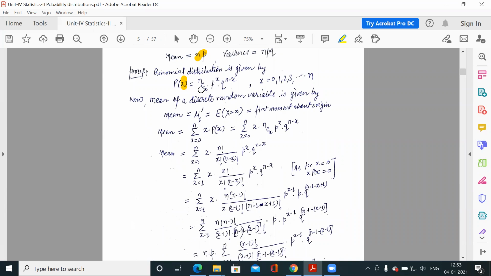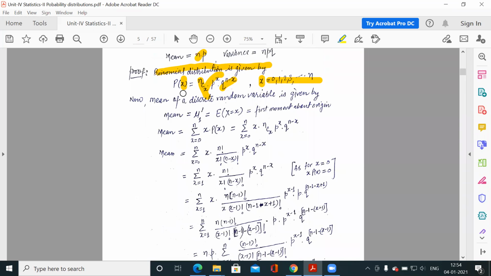So this is your probability function nCx p^x q^(n-x), where x is a discrete variable. It can have values from 0 to n. So out of n trials, how many successes are there? It is represented by small x, that is our discrete variable. You know that out of n trials we can succeed at most n times, so it is going up to n. So this is your probability distribution function.